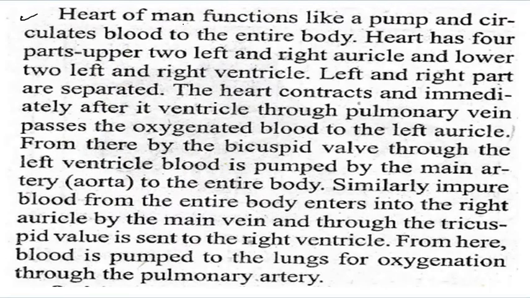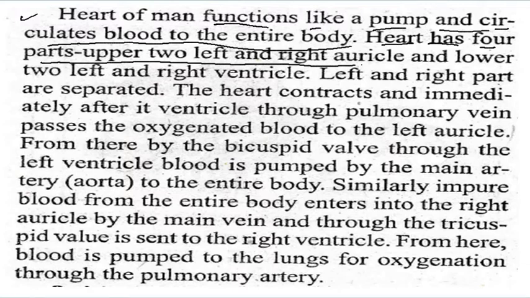The heart of man functions like a pump and circulates blood to the entire body. The heart has four parts: the upper two, left and right auricle, and the lower two, left and right ventricle. The left and right parts are separated.